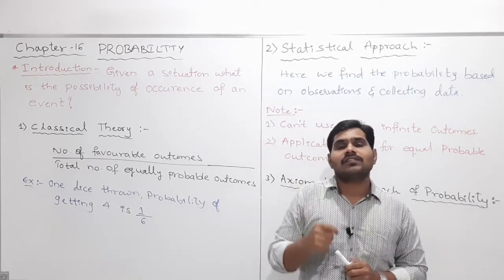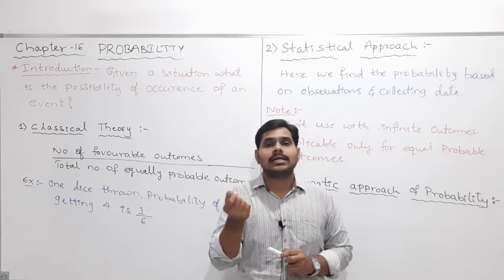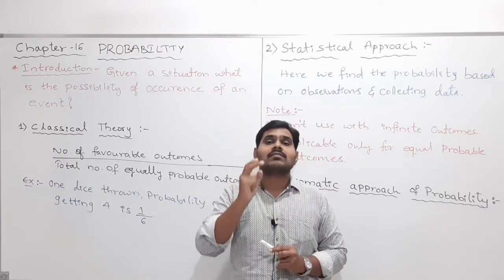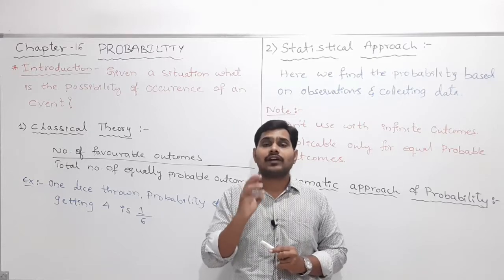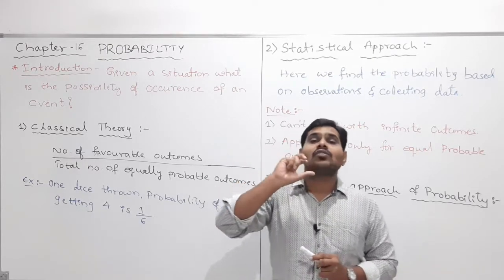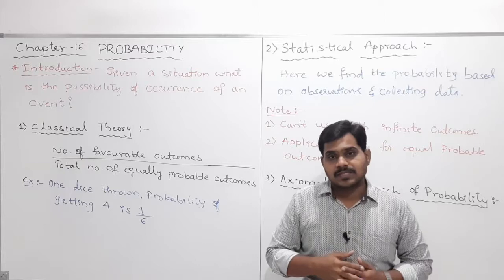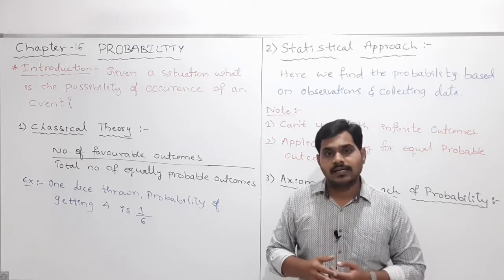On that we have the faces like 1 dot, 2 dot, 3 dot. One face has 1 dot, another has 2 dots, 3 dots, 4 dots, 5 dots, up to 6 dots. We will use it to play games. I think all of you have observed that, isn't it?